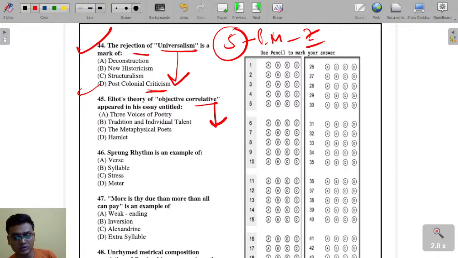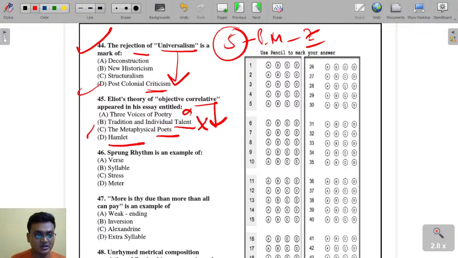Eliot's theory of objective correlative, the three voices of poetry, tradition and the individual talent, the metaphysical poets and Hamlet. Which one? Objective correlative appeared in his essay entitled as, 45 here. Objective correlative appeared in which work? This is Hamlet. Okay, Hamlet is the work. Hamlet. So, chalo.